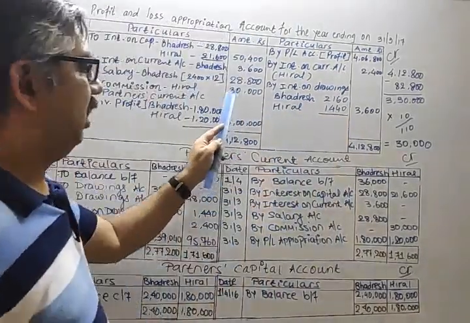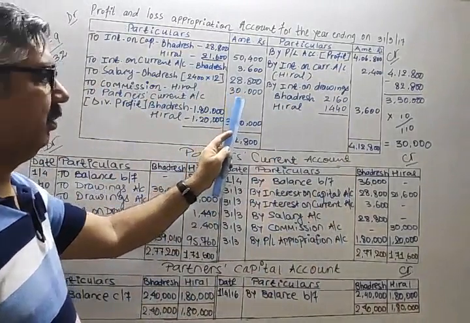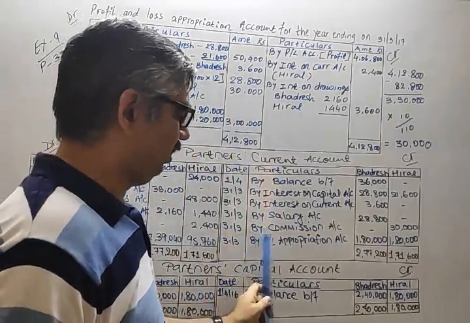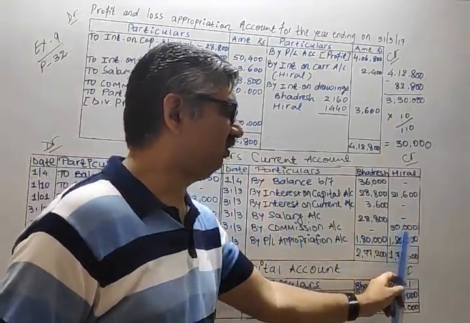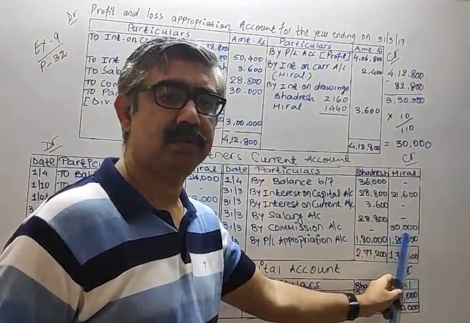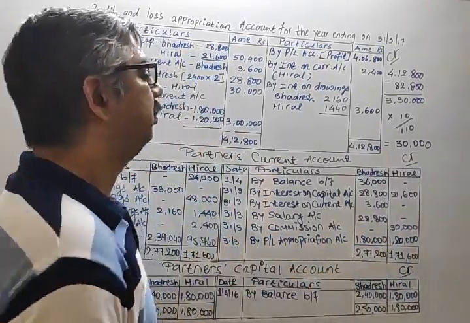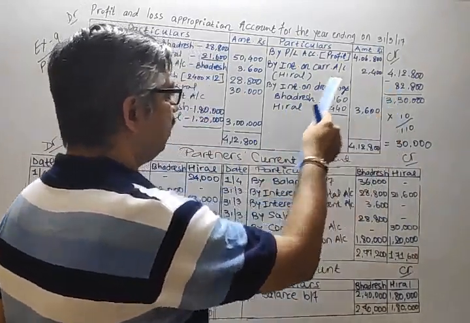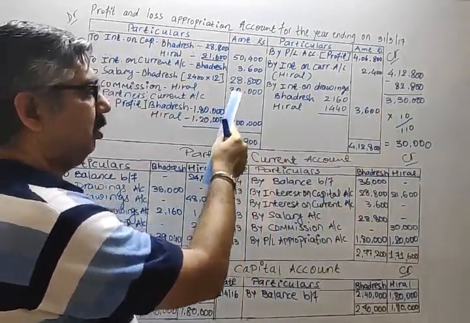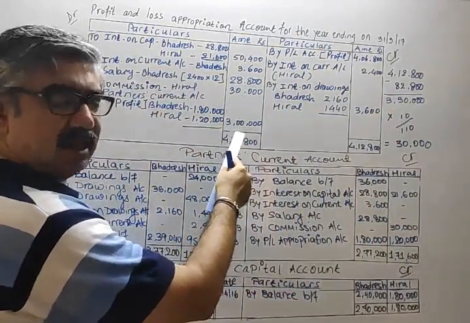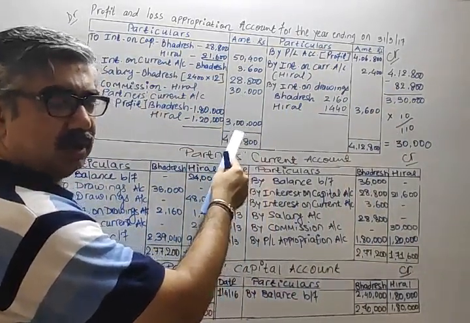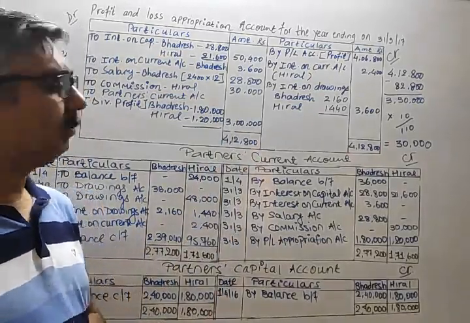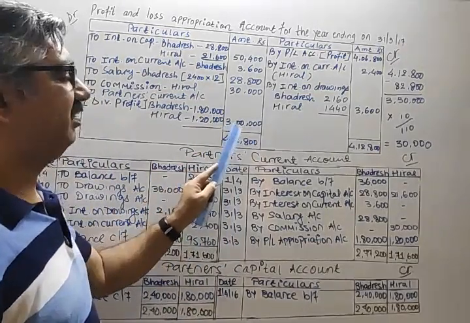Now, after having this 30,000, an expense for the firm, which is an income for the partner by commission, here is column 30,000. Clear? Good. Now, actually from 3,30,000, if you deduct 30,000, you will get 3 lakh exactly. And that is known as divisible profit. Now, 3 lakh is divisible profit.